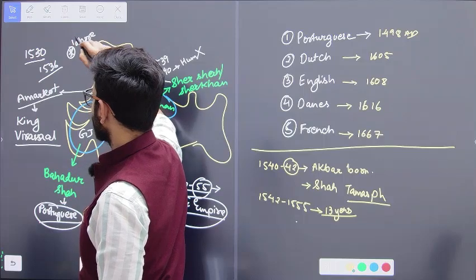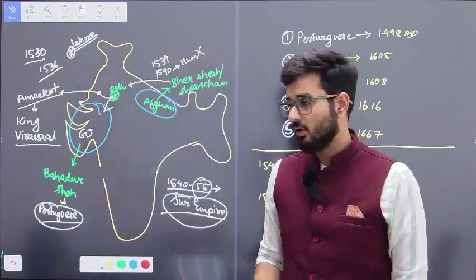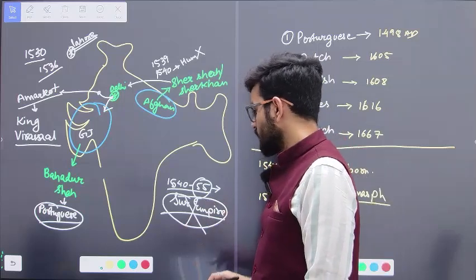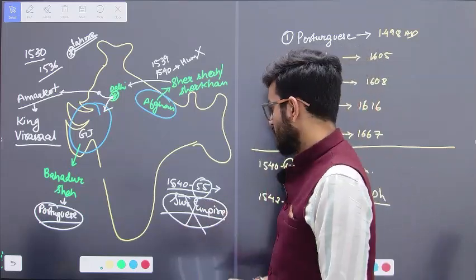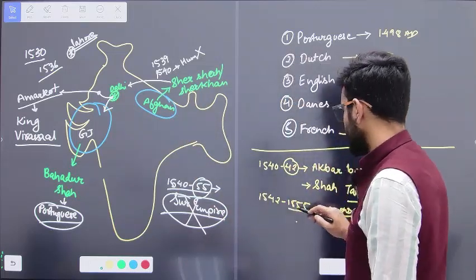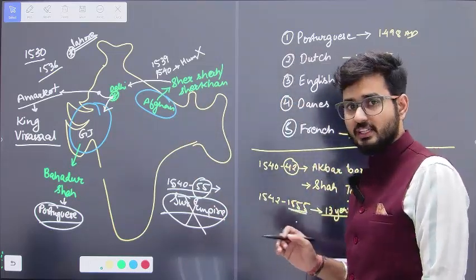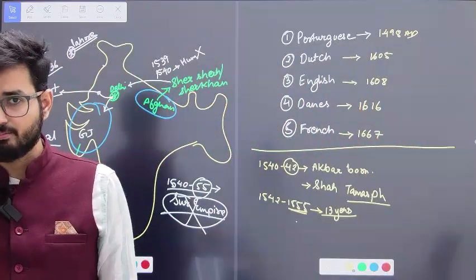Okay, in the area of Lahore, these two are going to fight a battle, and the Sur Empire is going to be defeated in Lahore. That is the Battle of Lahore. A year after the Sur Empire was defeated in 1555, Humayun is going to re-establish his dynasty in India, and that is the Mughal Empire.